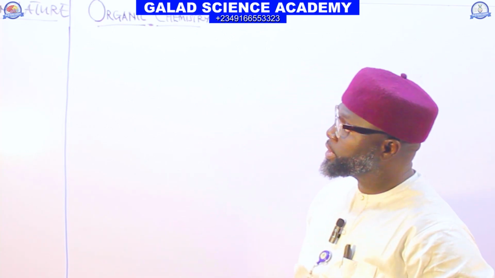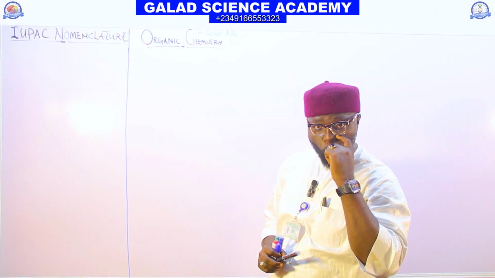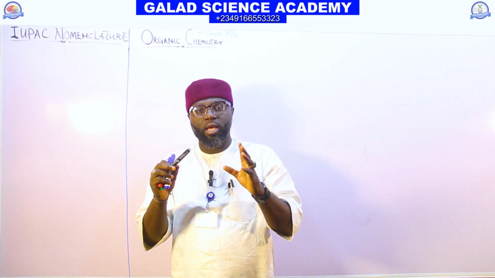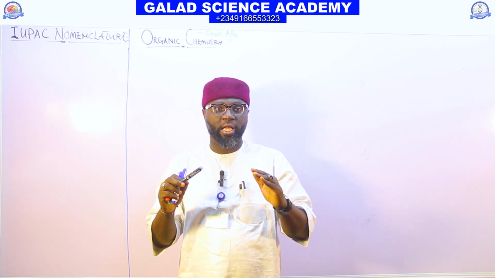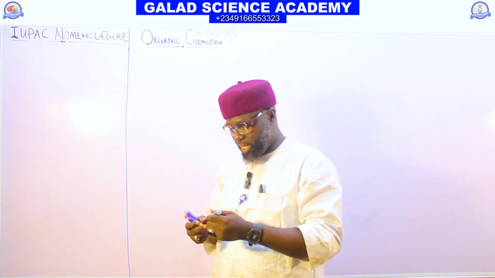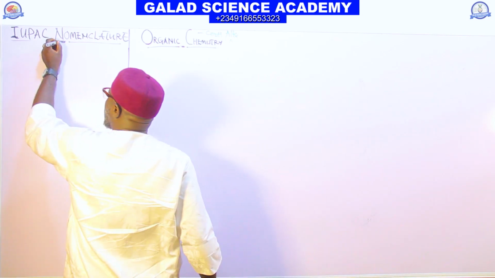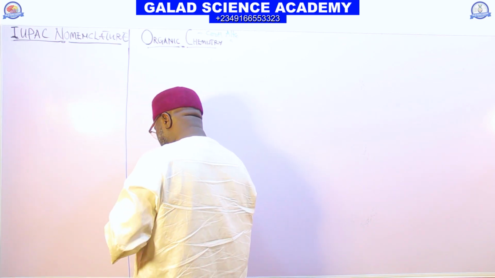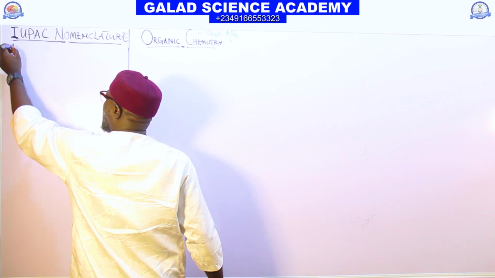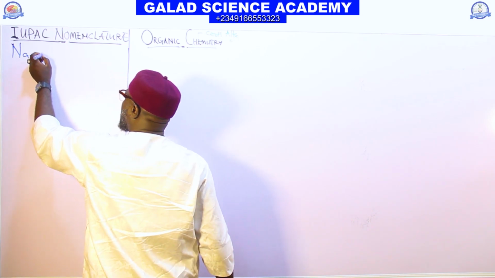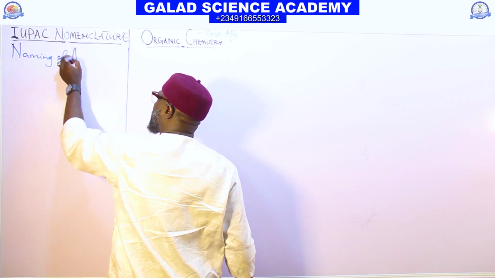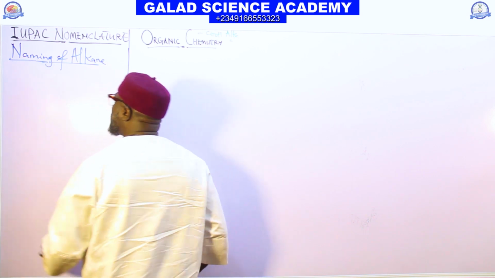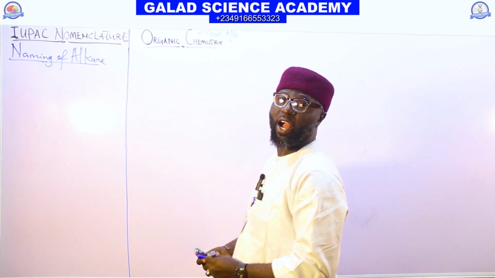Yes, let us start the nomenclature of organic families one after the other. As we all know, the first organic family is alkane. So naming starts from the naming of alkane.